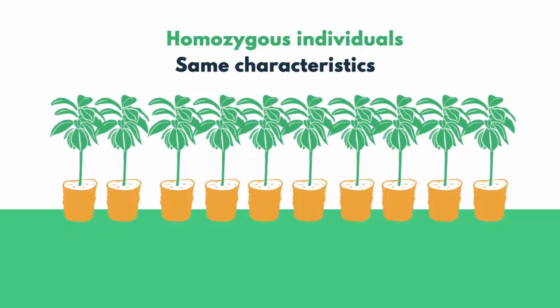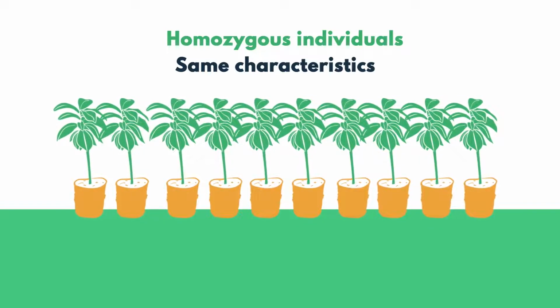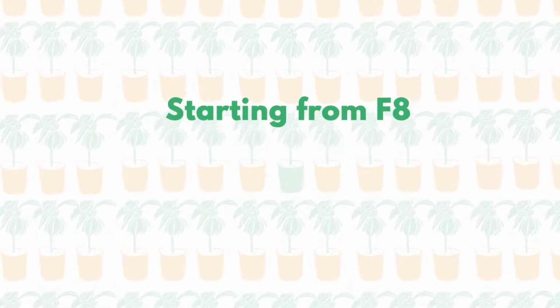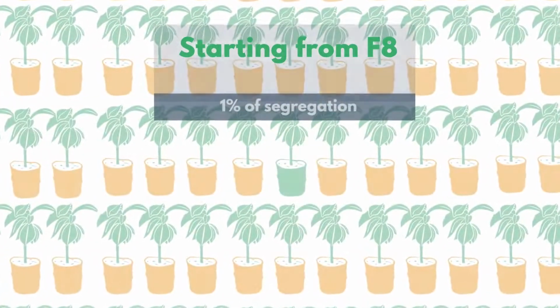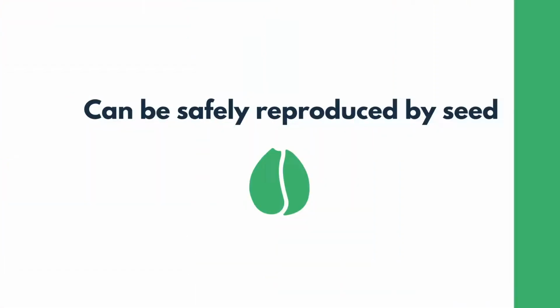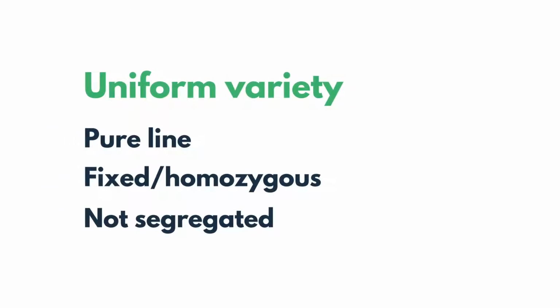However, pure line variety selection causes a loss of hybrid vigor and produces varieties with different levels of resistance to diseases. After 8 generations of self-pollination, a very low percentage of segregation is obtained, about 1%. At this time, the variety can be safely reproduced by seed, since it can now be considered a uniform variety. Pure lines, fixed homozygous, not segregated.